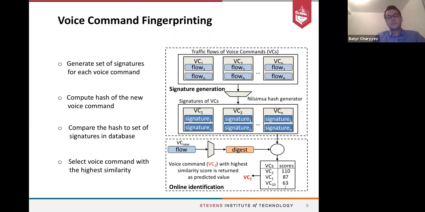It's important to note that generating the initial signatures is done only once, so it doesn't have any future overheads. If you want to integrate a new voice command, we just append it to the end of the database.